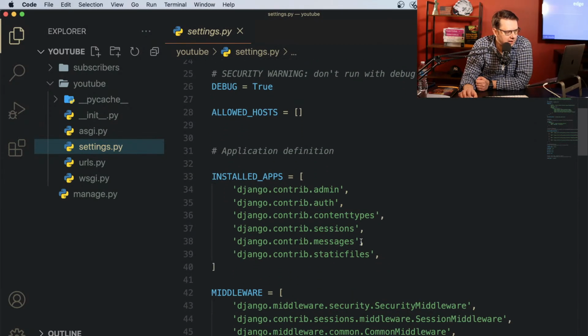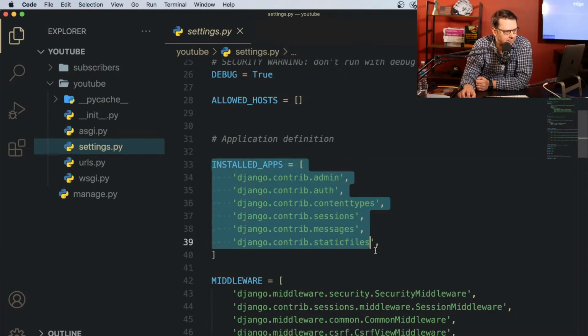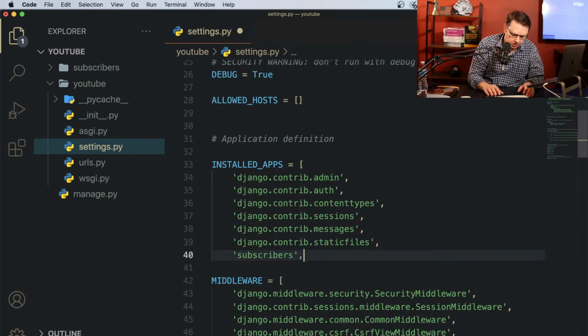Now, the main part is that every time you create a new app, you must, I want to underline that, must add it to installed apps. You see, Django already came with a bunch of apps, so that's a list, and you need to add here our project, which is subscribers.